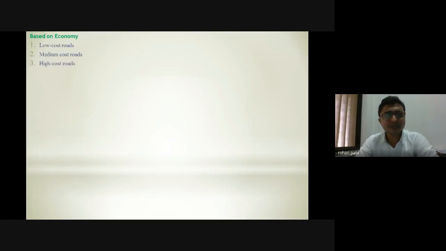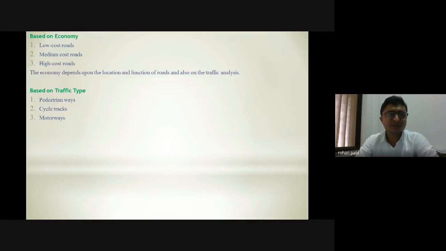And based on economy, we are having low cost roads, medium cost roads, high cost roads. Based on traffic type, we are having pedestrian ways, cycle tracks, and motorways. So these are the variety of traffic which can be seen on a road. So we are having pedestrian traffic.